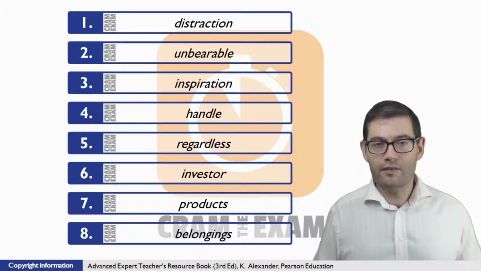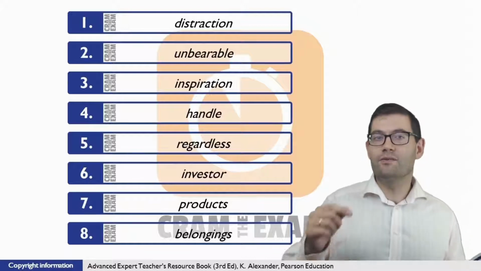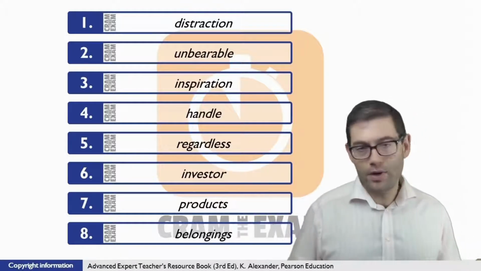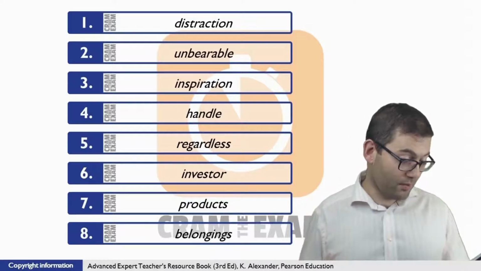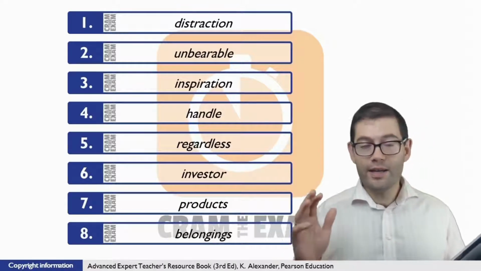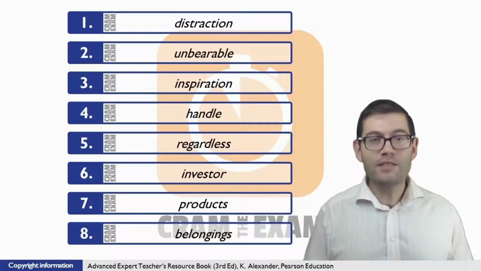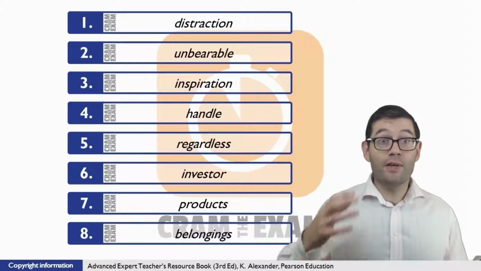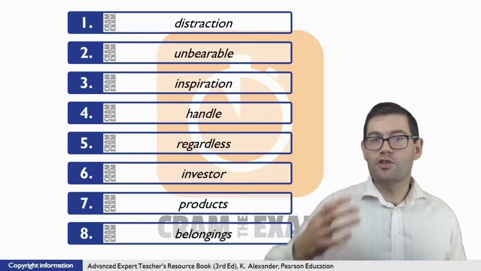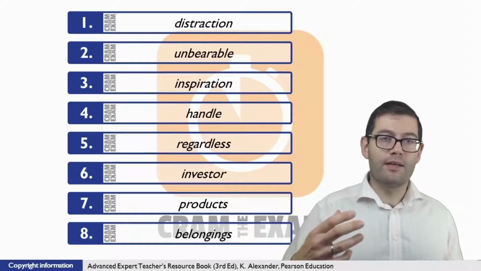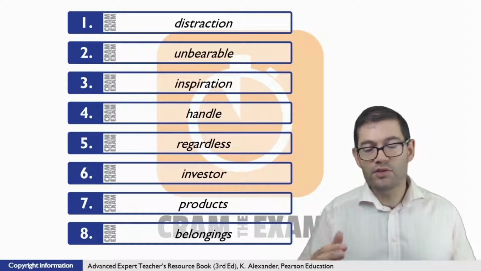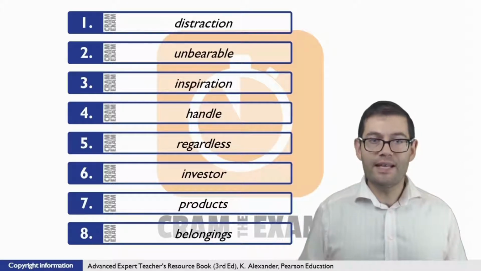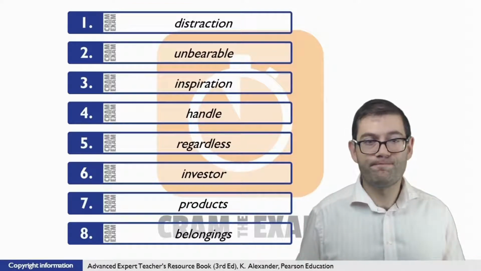For question number 5, what we need here is a word which basically means the same as it doesn't matter where you are, which is exactly what this is getting at. It doesn't matter where in the world you are. Your location is not important. So we need an adverb in this case to communicate the idea of something shouldn't be important or something shouldn't be taken into account. And that adverb that we need is regardless.